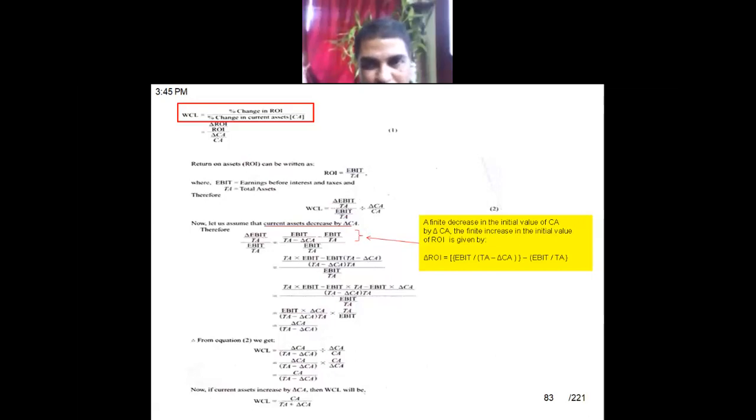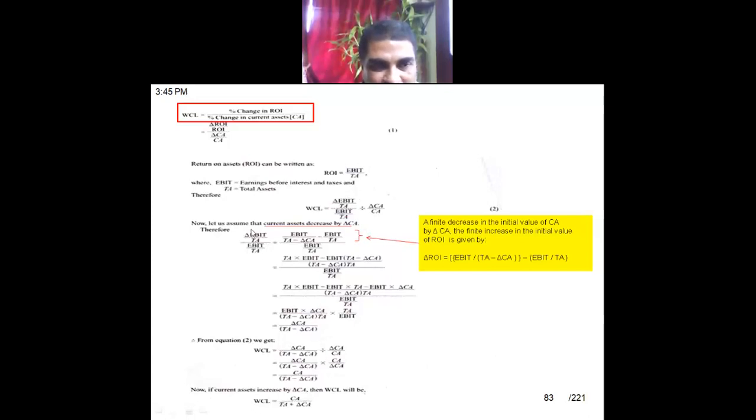To explain that, I have added a note here on how this has happened. If you can read this note: a finite decrease in the initial value of the current asset by change in current asset, where delta is the change in current asset. The finite increase in the initial value of ROI is given by this formula: delta EBIT divided by total asset, whole divided by EBIT by total asset.